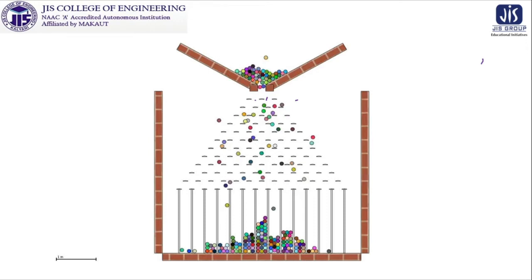Now if equal sized balls are falling into this particular gap, this is completely random in nature, because we don't have any control on the falling of the balls.